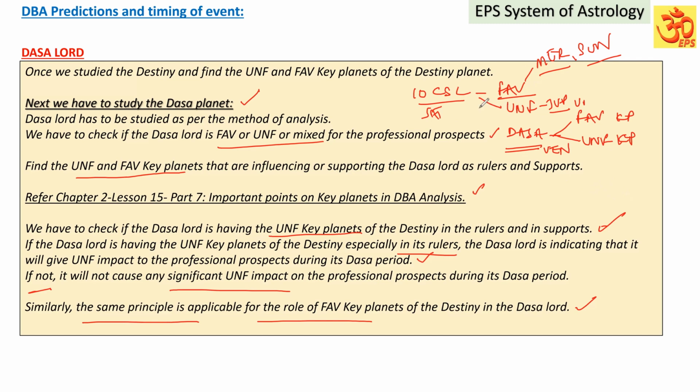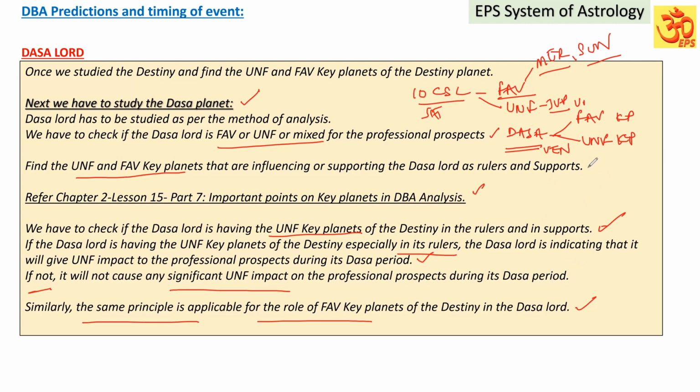Sometimes what will happen is that the favorable key planets of the destiny, Mercury and Sun, may not be playing a role as the ruler of Venus, but Venus may be in the star and sub of another favorable key planet, and that Mercury or Sun can be in the supports of this Dasa. That is also possible. So in short, check the destiny planet. Destiny has favorable and unfavorable key planets. Check the Dasa Lord, whether it is favorable, unfavorable or mixed. Check the unfavorable key planets of the destiny. If they are playing a role in the Dasa Lord, then the impact will be more. Similarly, if the favorable key planets of the destiny are playing a role in the Dasa Lord, the favorable impact will be more.